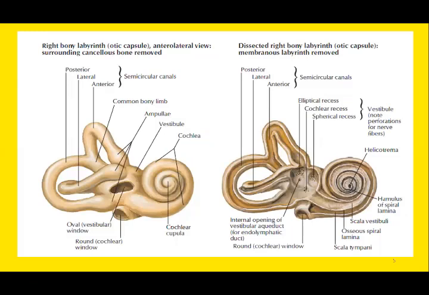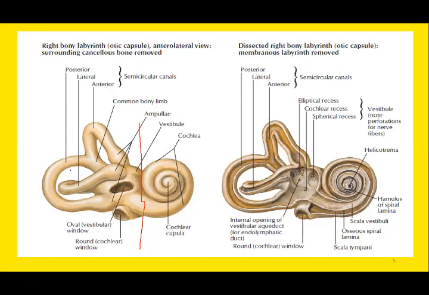So you can see the osseous portion of the inner ear or the labyrinth, which consists of the three semicircular canals and the cochlea. This is the line of demarcation. This is the cochlear portion responsible for the sense of hearing, and this is the vestibular part.